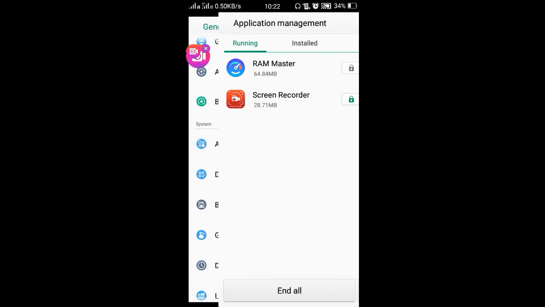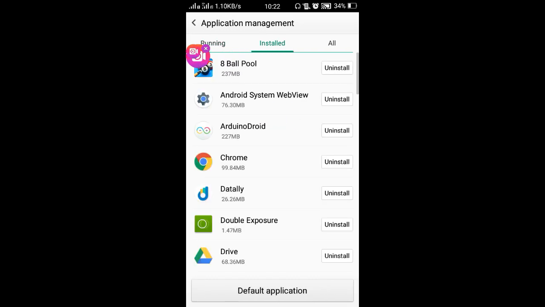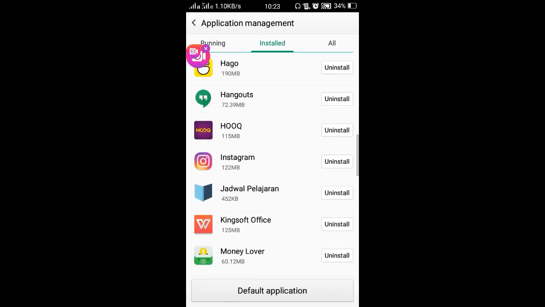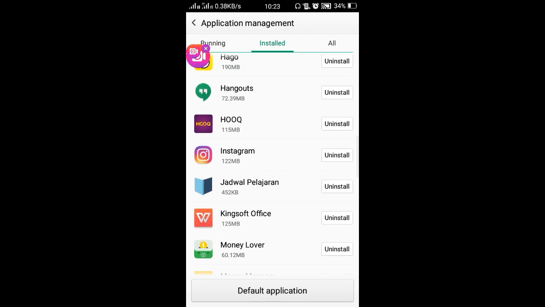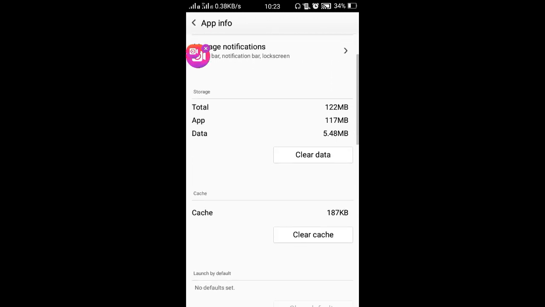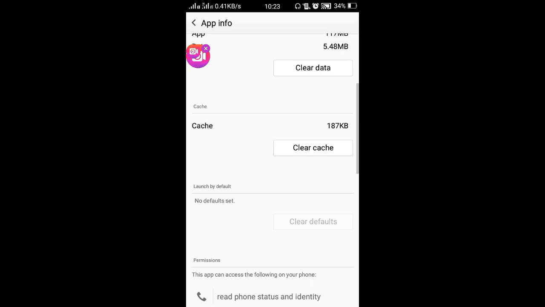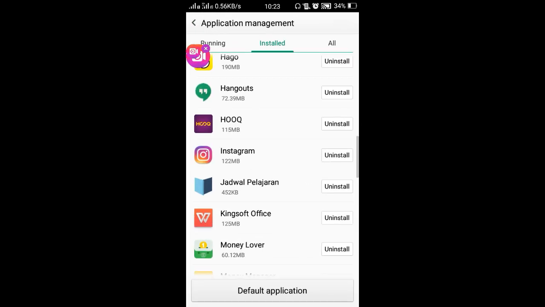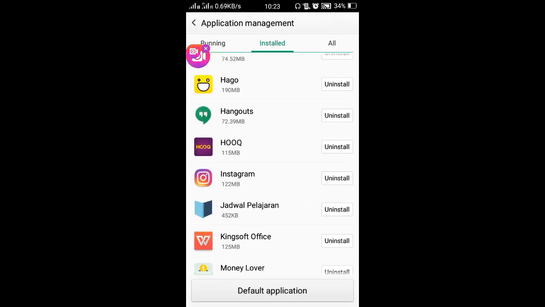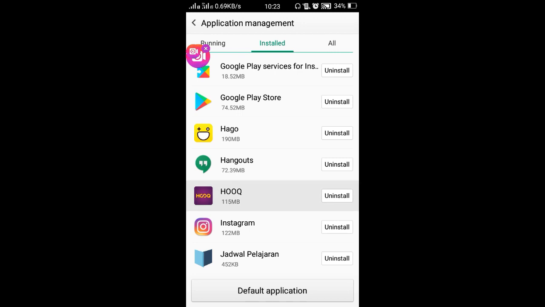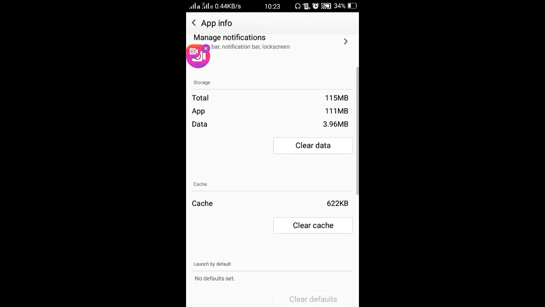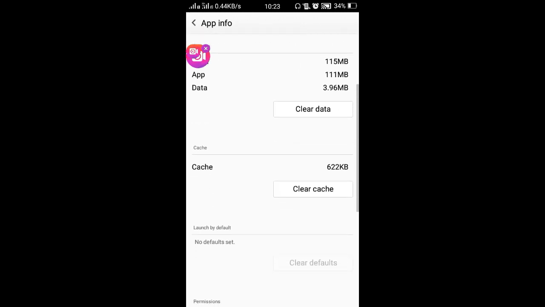I see chats in applications on my mobile phone. Instagram, look, before using RAM Master. Chats: 187 kilobytes. And another application is... look at this.